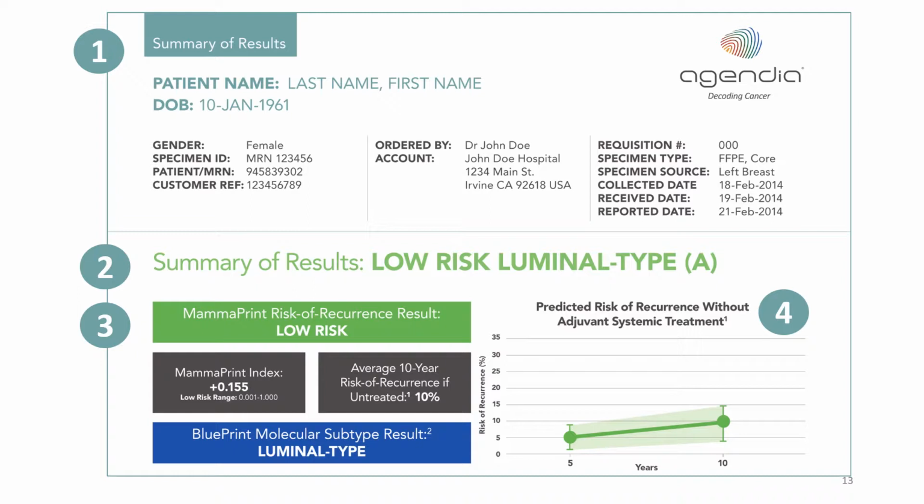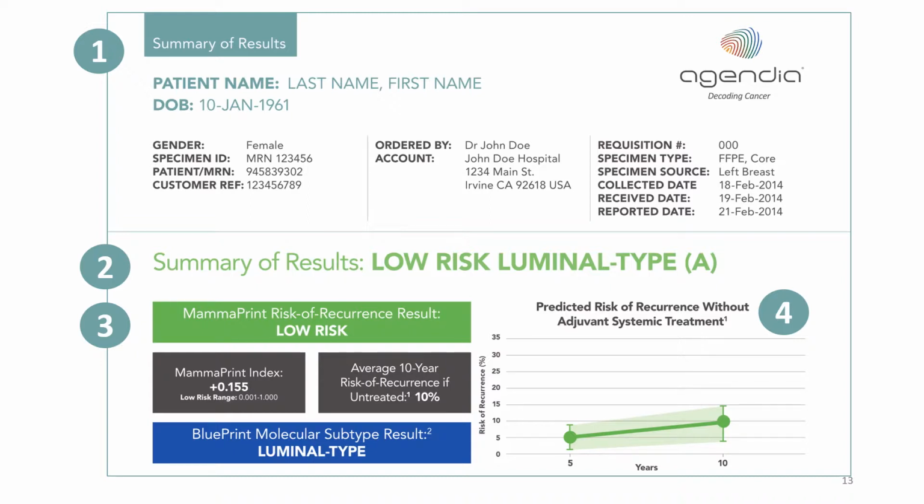In point number 3, this is elaborated and broken down into the MammaPrint result, which is in the green box, so low risk. In the black box to the left underneath, we can see the MammaPrint index number. On the right-hand side, also in black, is the average 10-year risk of recurrence if untreated from the TransBIG study, and in low risk patients, this is 10% at 10 years. Because BluePrint was ordered, there's a BluePrint result in the blue box, and here it's luminal type.